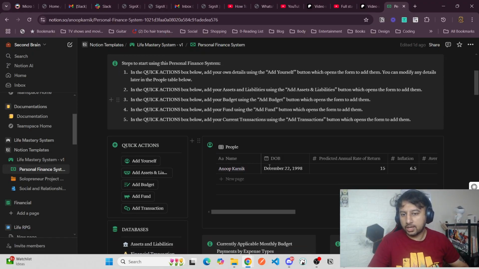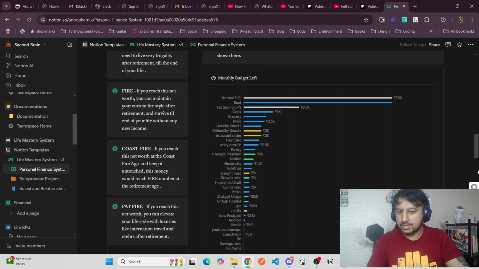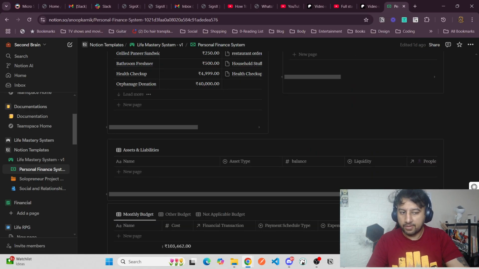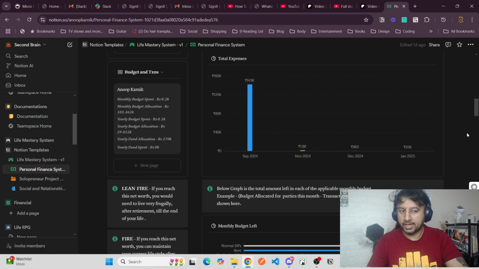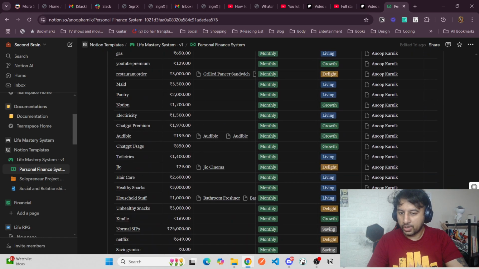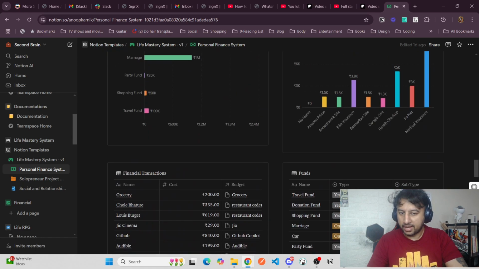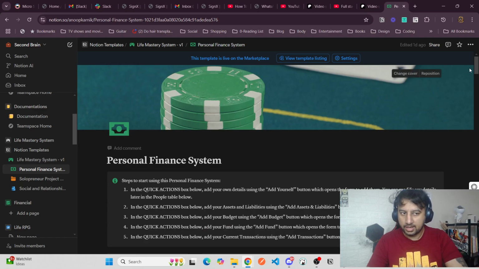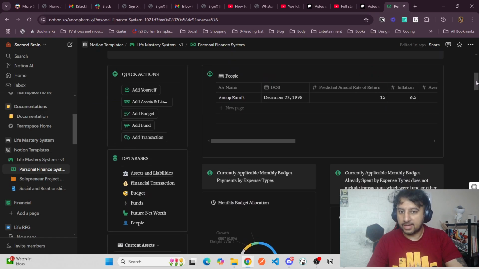So there are quick action buttons which are kind of like a form. With these forms you fill the tables, right? So the first, this is the template which would be given when you download. This is the one you will be downloading. There is a lot of earlier data in it. You can delete all that data from the tables in the bottom, and this table in the top. You can go to each database and delete the existing data.